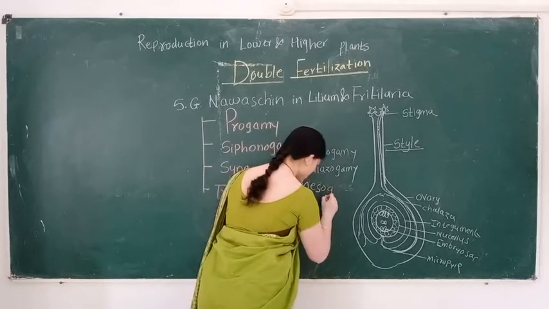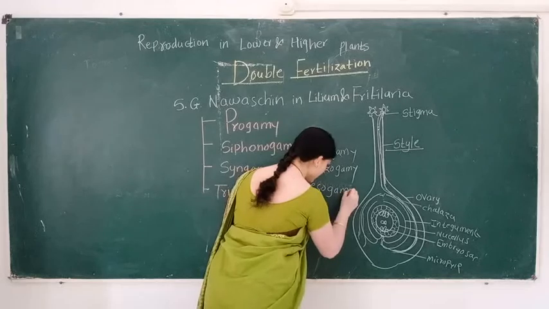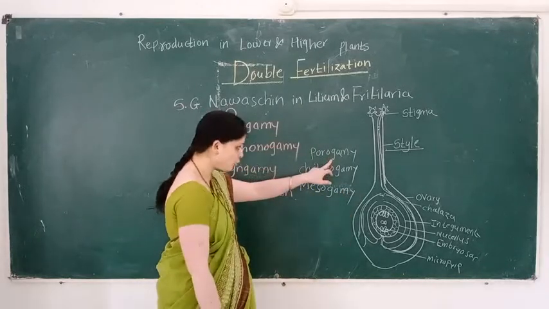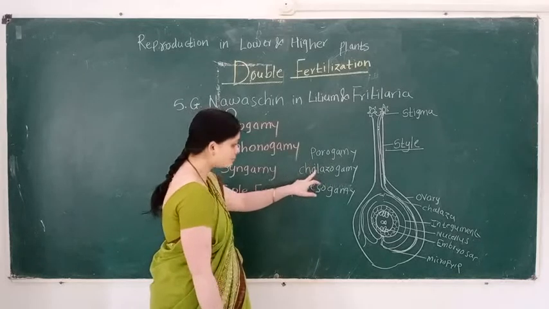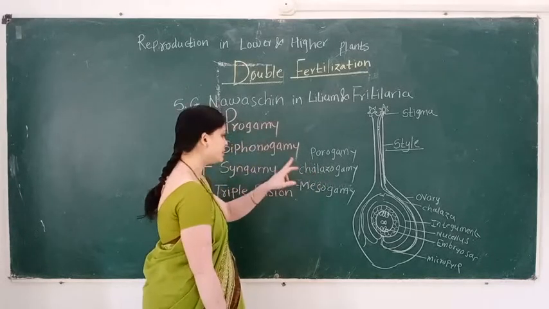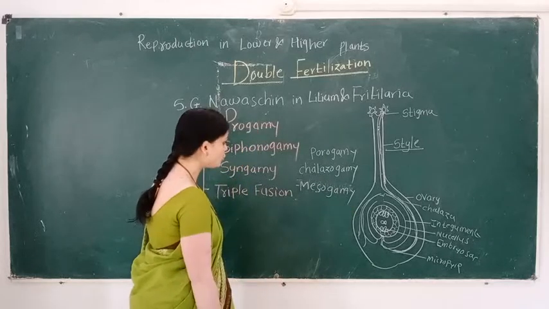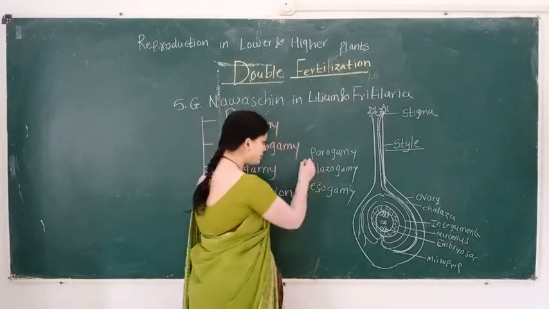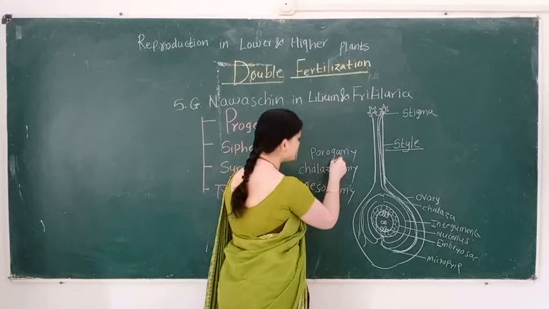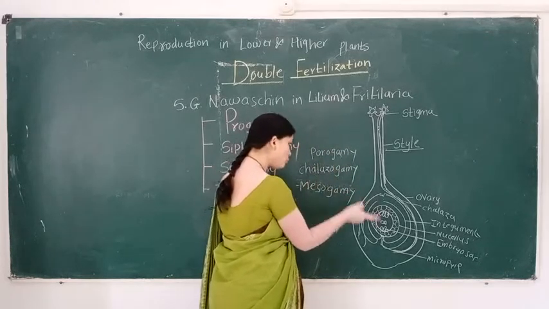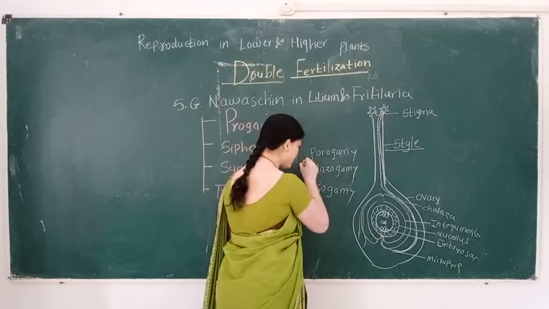So here remember these three terms. First term is porogamy, second term is chalazogamy, and third term is mesogamy. Porogamy means entry of the pollen tube through the micropylar end of an ovule.